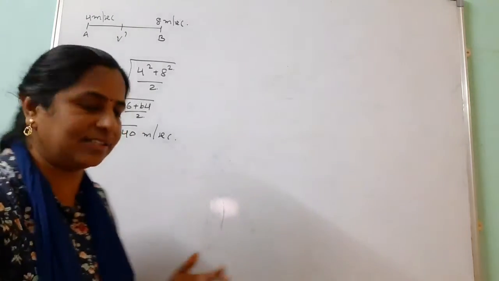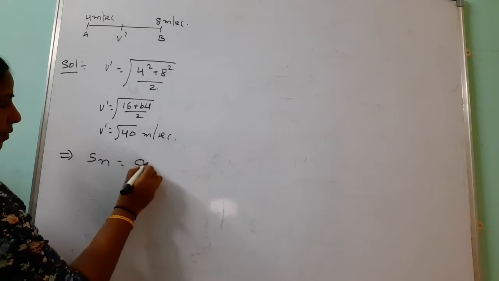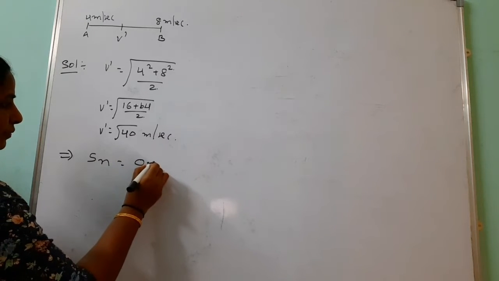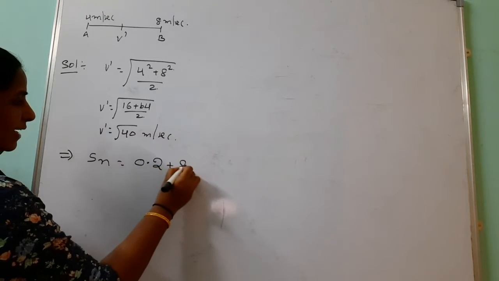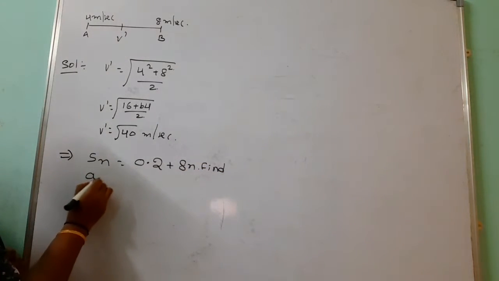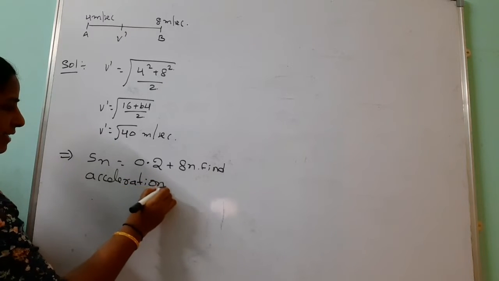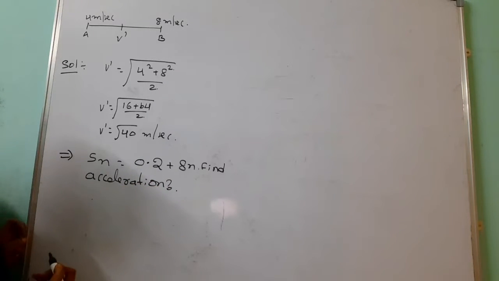Suppose Sn equals 0.2 plus 8n. Find the acceleration. How to find the acceleration?